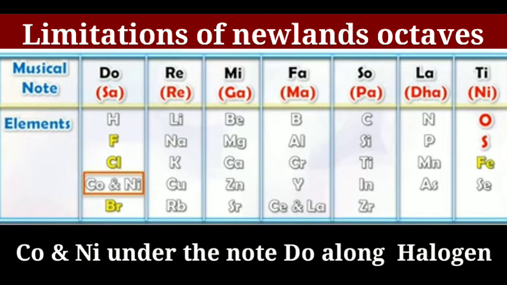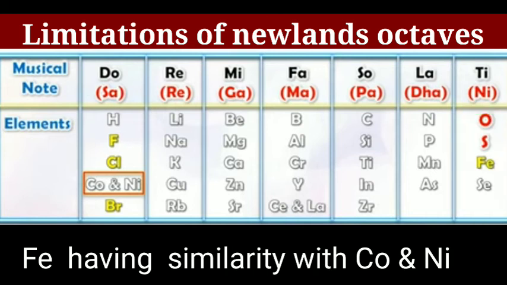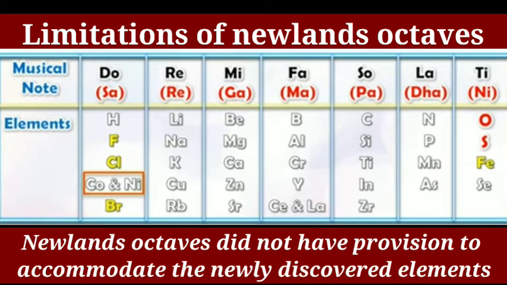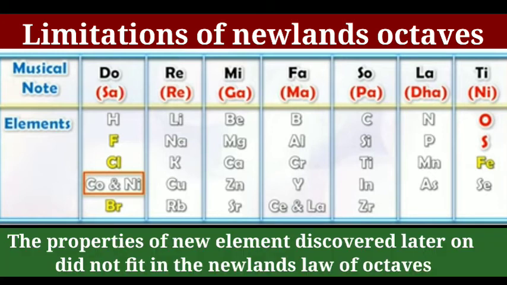For example, Newlands placed the metals cobalt and nickel under the note Do along with the halogens, while iron, which is similar to cobalt and nickel, was placed away from them, along with the non-metals oxygen and sulfur under the note Ti. Also, Newlands' octave did not have a provision to accommodate newly discovered elements. The properties of new elements discovered later on did not fit in Newlands' law of octaves.